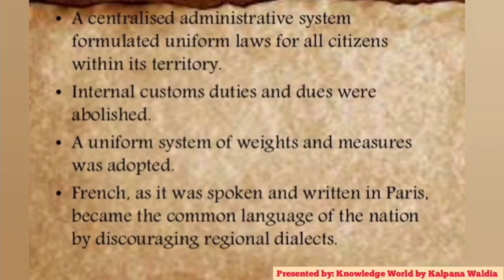A centralized administrative system formulated uniform laws for all the citizens within the territory. Internal custom duties and dues were abolished. A uniform system of weight and measure was adopted. French, as it is spoken and written in Paris, became the common language of the nation, discouraging regional dialects.